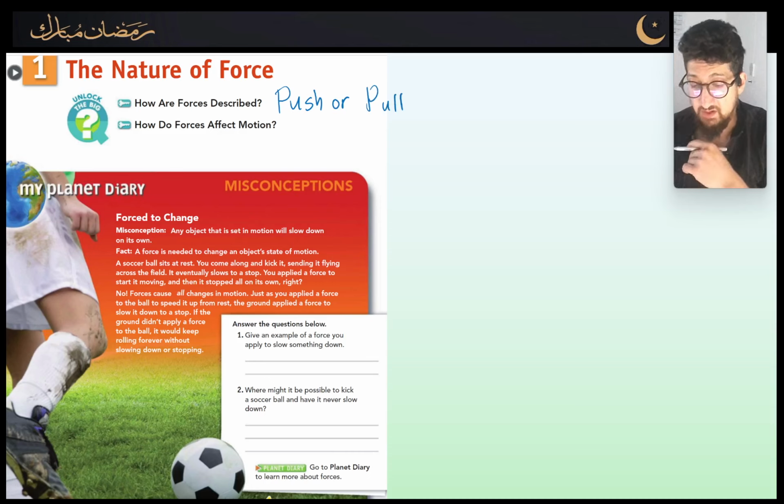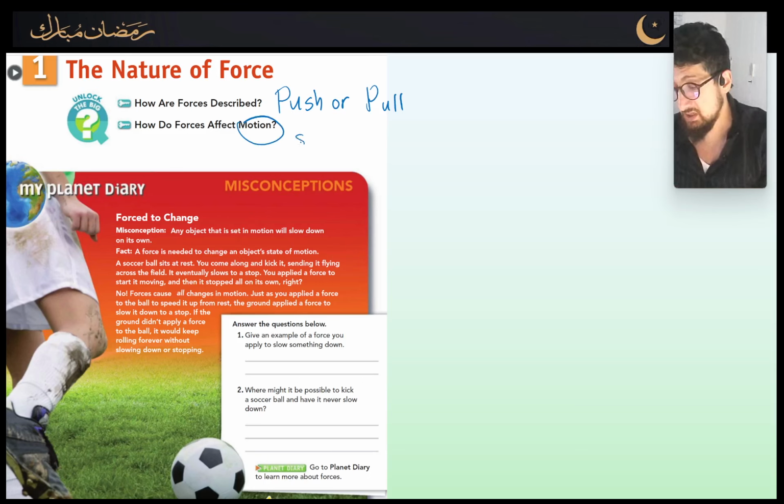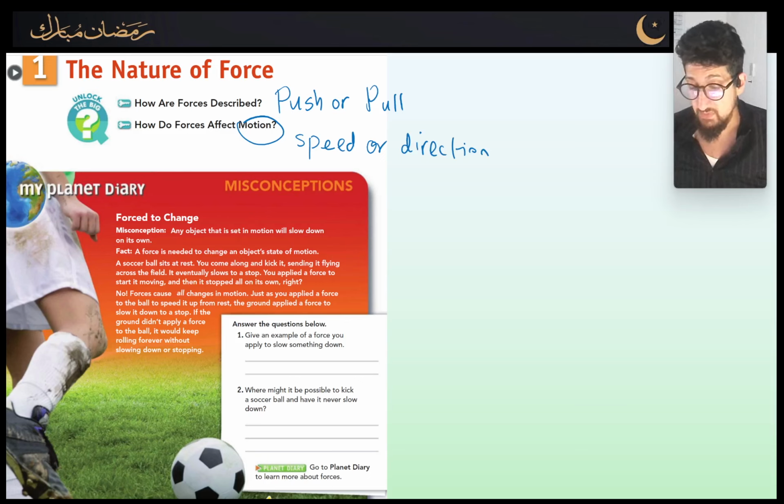And how do forces affect motion? So it turns out forces can affect motion by either changing the speed or the direction of an object, and they can also change the shape of an object, but we're talking about motion here, so they can change the speed or the direction, or as somebody has said in class, basically the velocity. If you change the speed or the direction, remember velocity is basically speed and direction. So there we go. And as always, I'm going to read through this, we're going to answer the questions, and I'm going to explain anything that needs to be explained. So let's have a look.